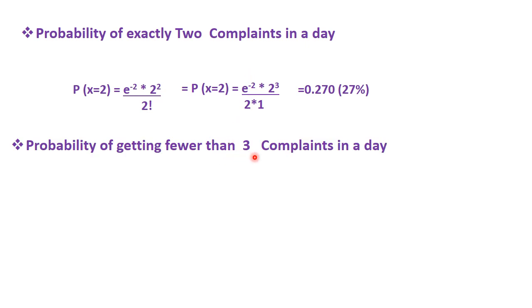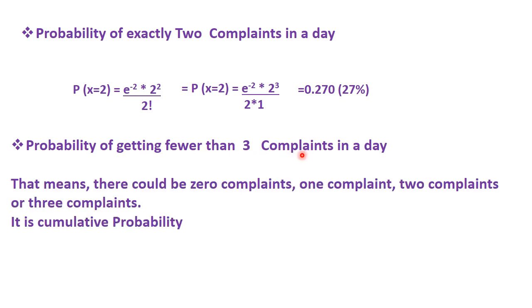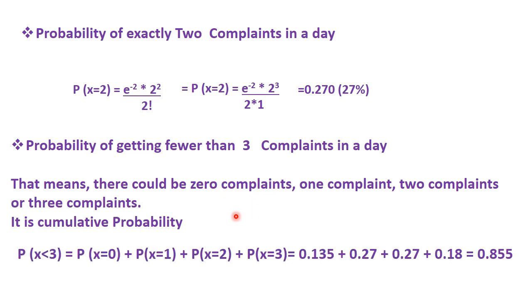Next is the probability of getting fewer than 3 complaints in a day. That means there could be 0 complaints in that day, 1 complaint, 2 complaints, or 3 complaints in that day. So it is a cumulative probability. What we need to do is add P of x equal to 0, that means the probability for 0 complaints, the probability for 1 complaint, 2 complaints, 3 complaints. Put together it is 85.5 percent.